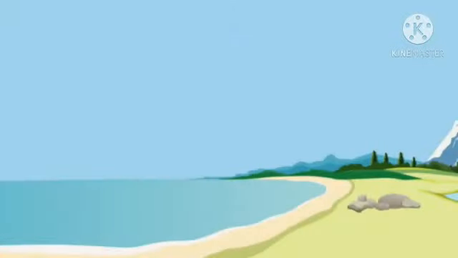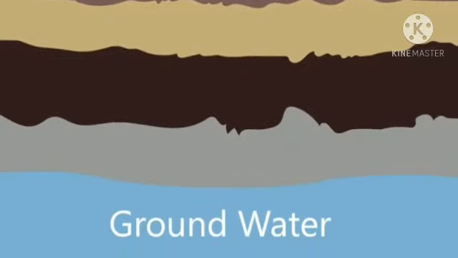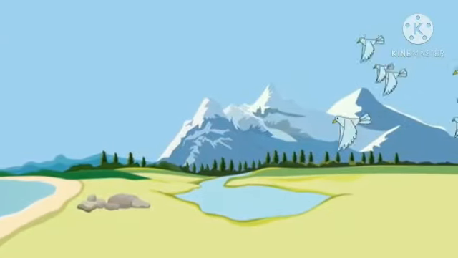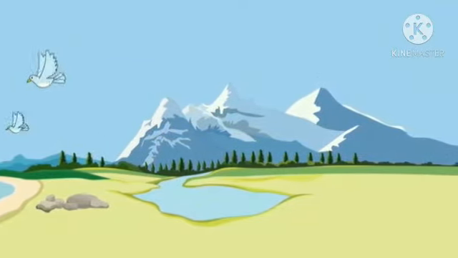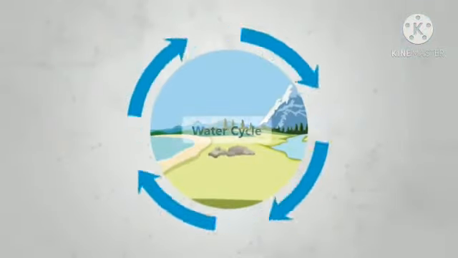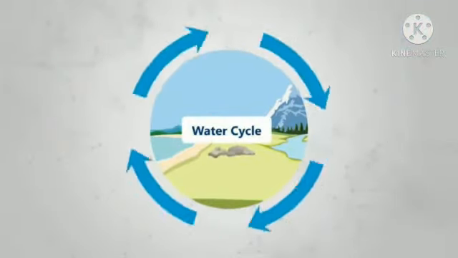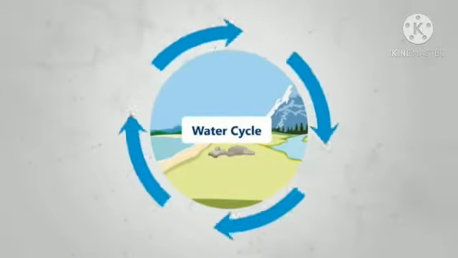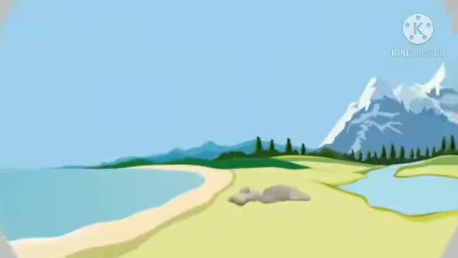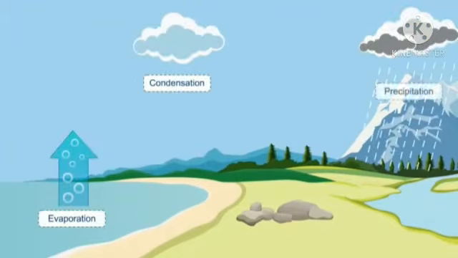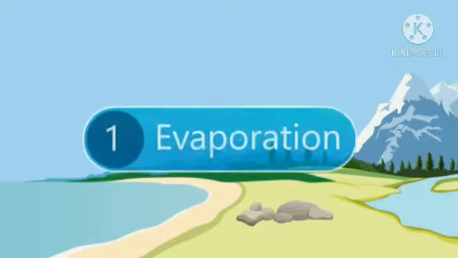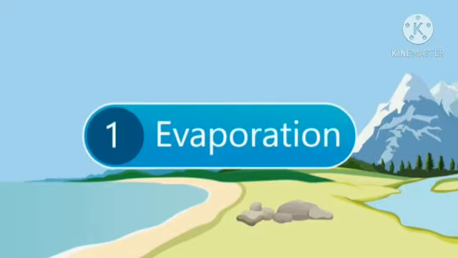How this water is cycled in nature and how it is stored in groundwater, river water, glaciers, ocean and so on, we will learn by knowing the process. We call it the water cycle. This water cycle includes the different interconversions of water which we learned just now. We will learn one by one. First is evaporation, next is condensation, then precipitation, then runoff and percolation. These are the major procedures carried out in the water cycle. So let us learn one by one.